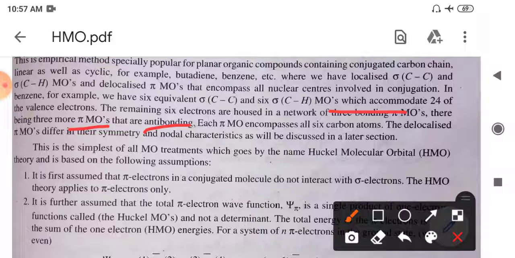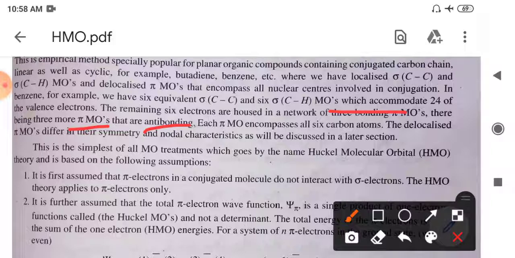So in total there are 30 electrons, out of which 24 are present in the sigma bonding orbitals, and the 6 are present in the pi bonding orbitals. But there are 3 pi bonding and 3 pi anti-bonding molecular orbitals. So how these 3 arise as bonding, and how 3 arise as anti-bonding, that we can discuss in this whole HMO theory.